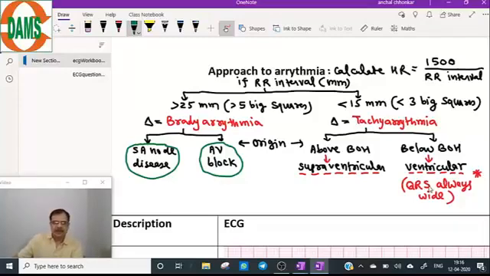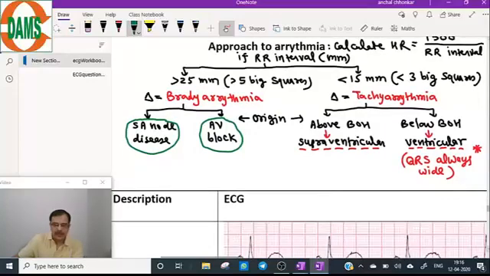Now, coming to the first, SA node disease. For that, we will make a table of the arrhythmia section. So, come to the table.